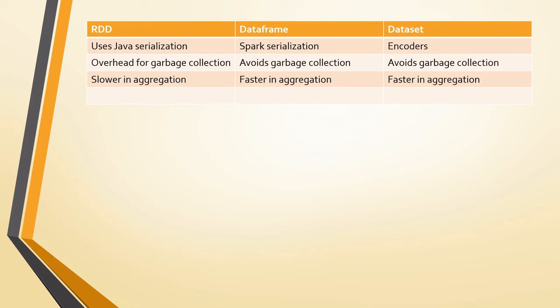Whereas DataFrame uses Spark serialization, which means it can serialize the data into off-heap storage in memory, because Spark is mainly used for in-memory processing, right? So it will serialize the data into in-memory storage in binary format, and then directly perform the in-memory transformations. Because of that, Spark can easily understand the schema, so there is no need to use Java serialization to encode this data.